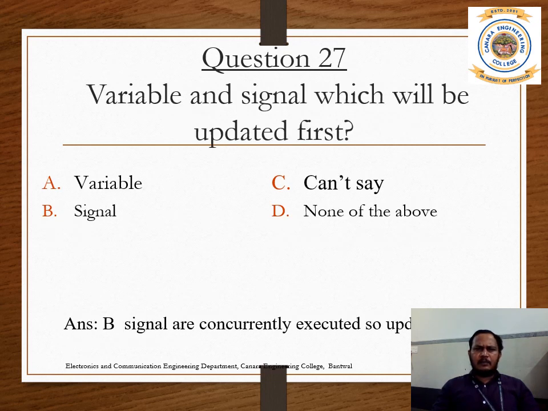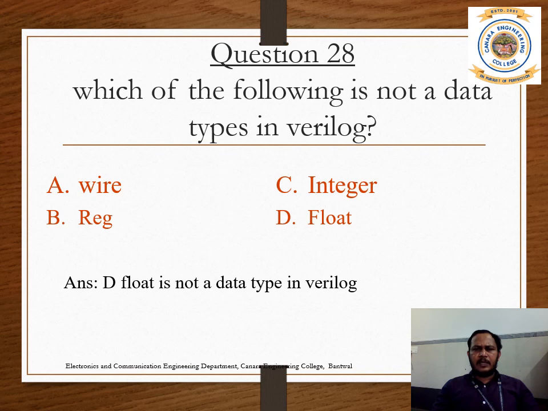Question number 27. Variable and signal, which will be updated first? Variable, signal, can't say, none of the above. So here in Verilog, signals are updated first. In VHDL, variables are updated first. Don't confuse these statements. So the correct answer is B. Question number 28. Which of the following is not a data type in Verilog? Wire, register, integer, and float. So the answer is D, float. You don't have a float type in Verilog data types.